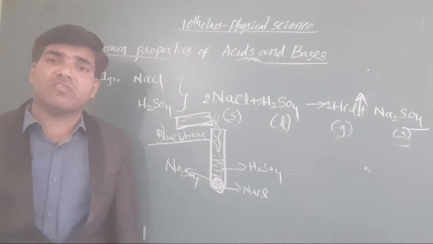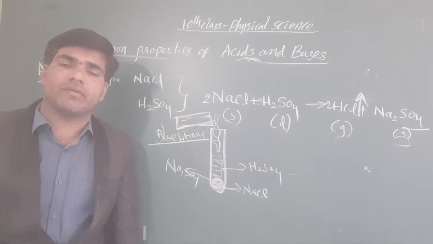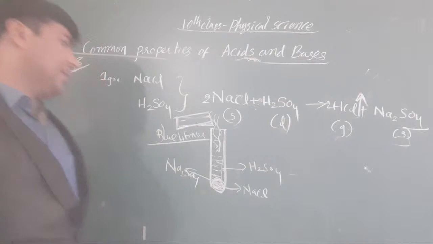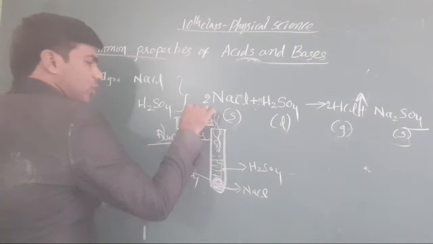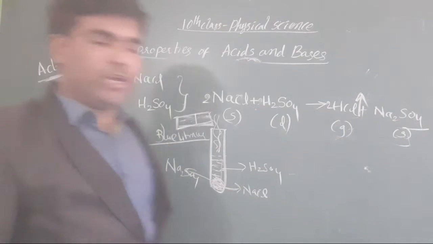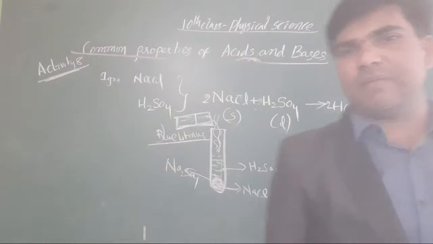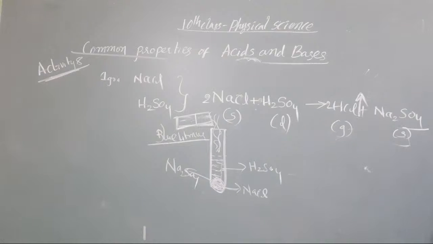What change may you observe here when you take blue litmus? Does dry blue litmus convert into red color? No, it does not have the possibility to convert into red color.